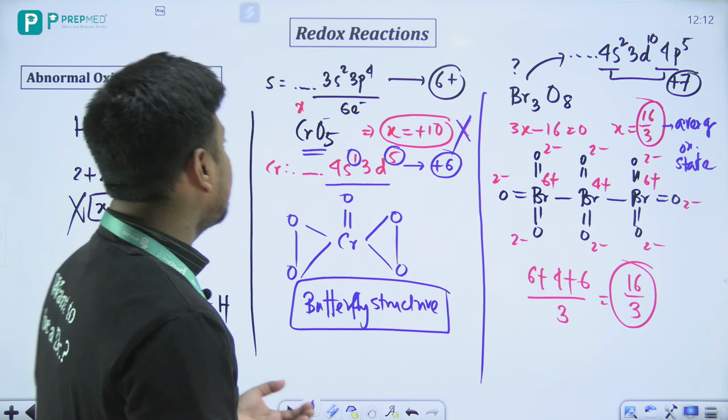This is called the paradox of oxidation number. Meaning what appears is not what is. We have to go deep down into the structure to understand the actual oxidation state.